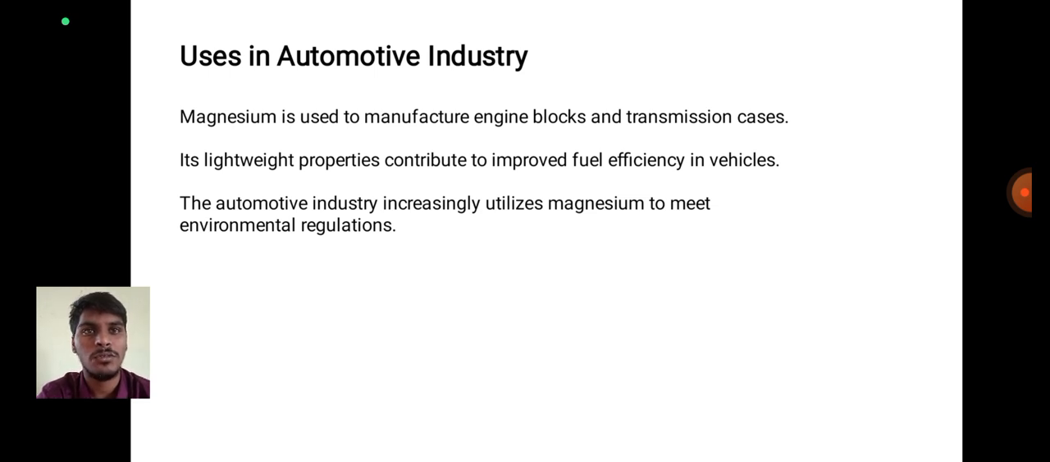Next, uses in the automotive industry. The automotive industry also uses magnesium.